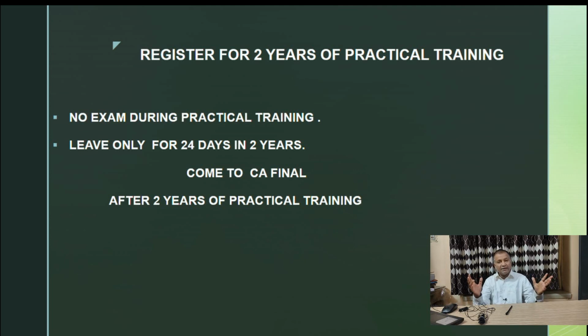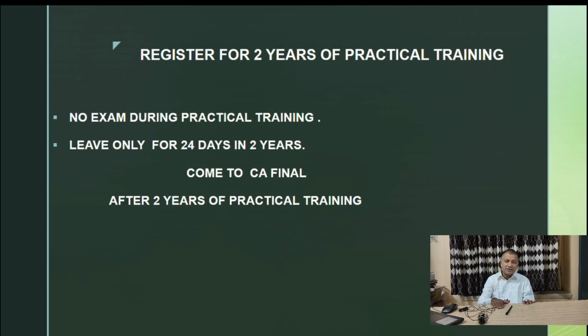It is again a big change. You have to register for 2 years of practical training, and पहले था 3 years, अभी न्यू सिलेबस में 2 years. But within these 2 years, you can only take 24 days of leave, that is 12 days per year.